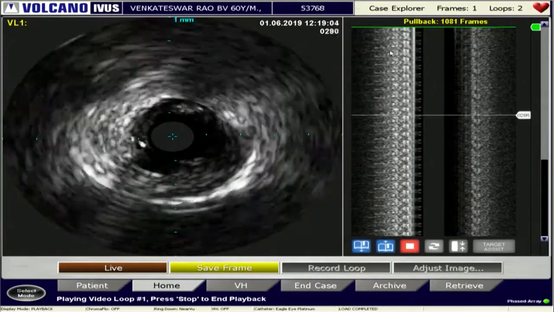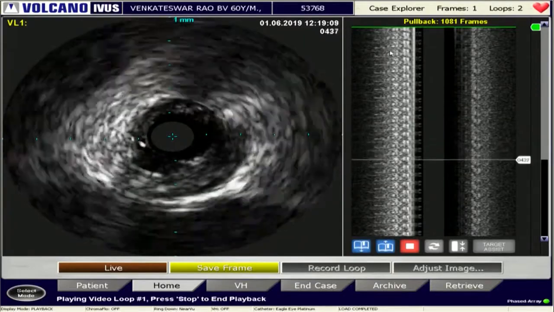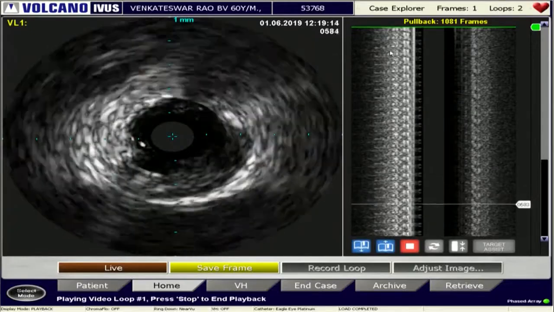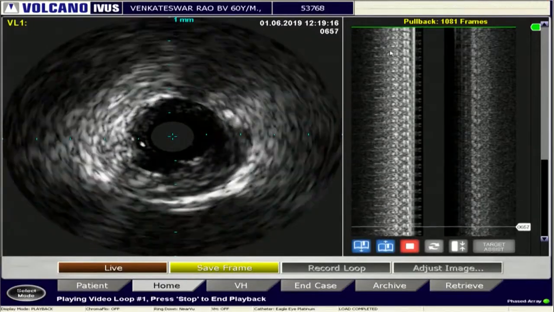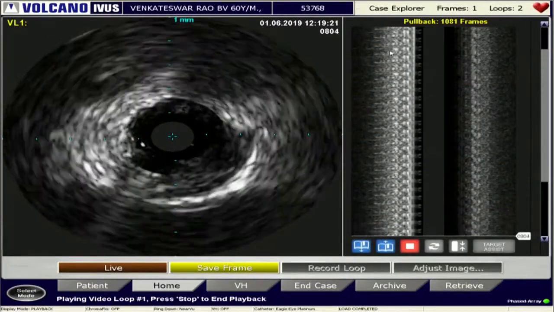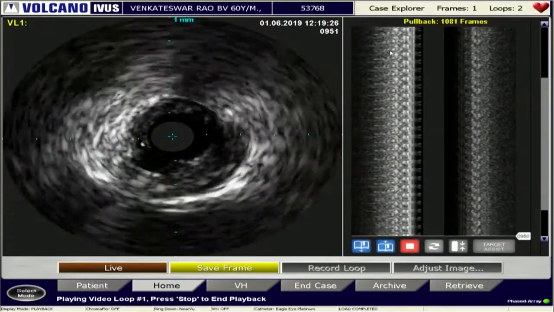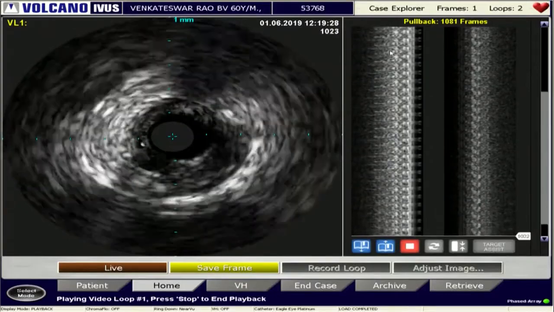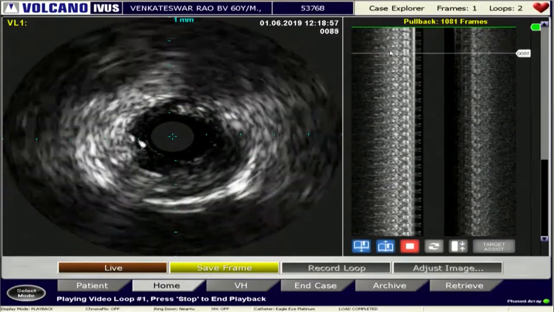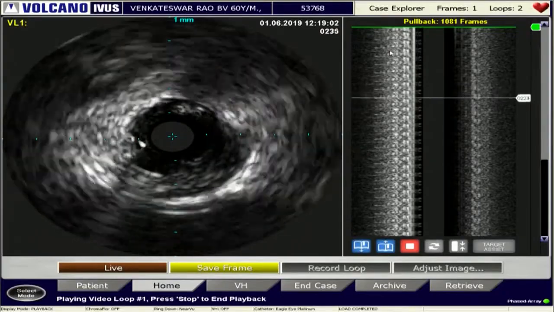So real-time IVUS guidance is very difficult, impossible, using Eagle Eye. If we use the pullback system, real-time is possible. So that's why I just put the IVUS just beyond the target, and I advance the guide wire into the LAD side. Maybe the sector is the lower side, so the right side is the target. Eagle Eye is difficult for real time. So I only advance the guide wire around this part, and I make sure that the wire is inside the lumen.